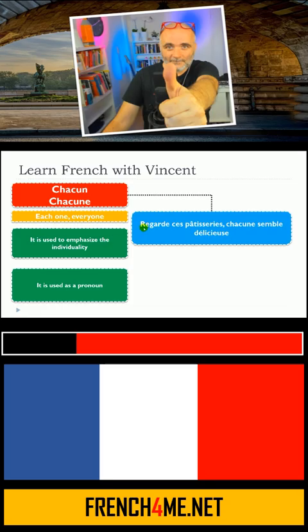So we'll see some examples. Regarde ces pâtisseries, chacune semble délicieuse. So in that situation, it's quite interesting because as you can see, we want to replace pâtisserie.